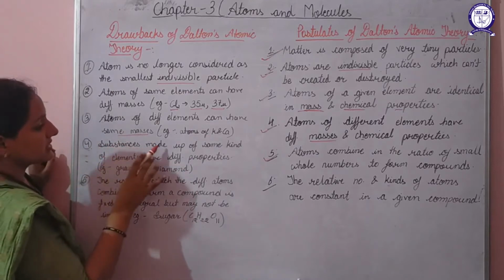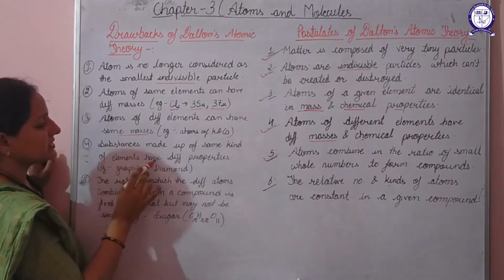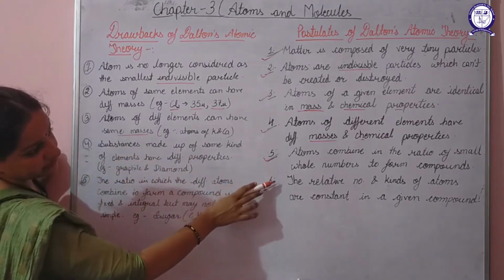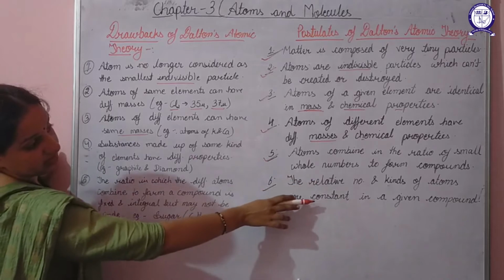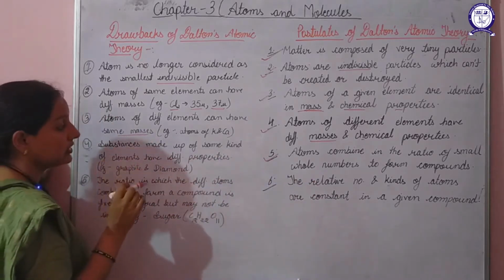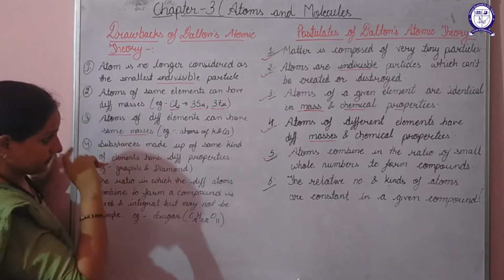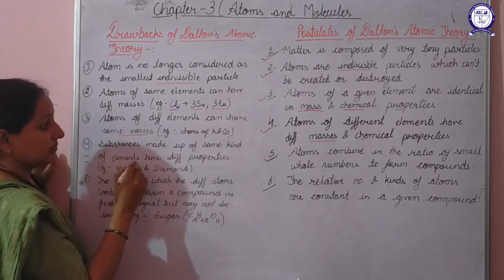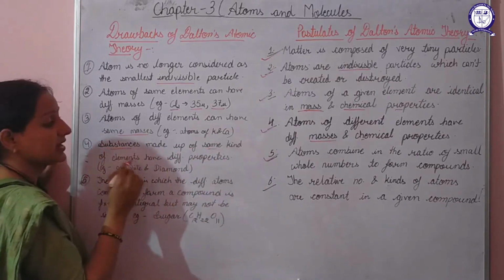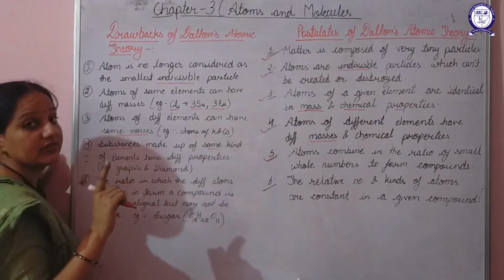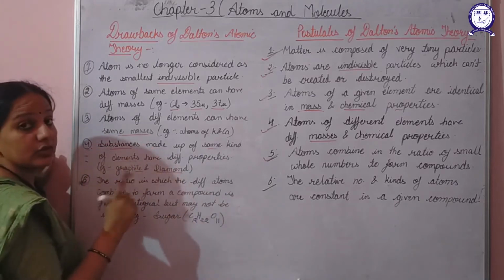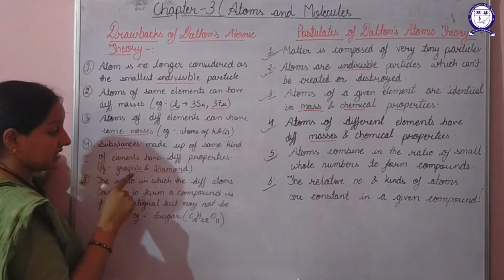Next one, substances made up of the same kind of elements have different properties. It was given here that the kind of atoms are constant in a given compound. This also proved to be wrong, because substances which are made up of the same kind of elements can also have different properties. For example, graphite and diamond are both made up of carbon, but still they have different properties.